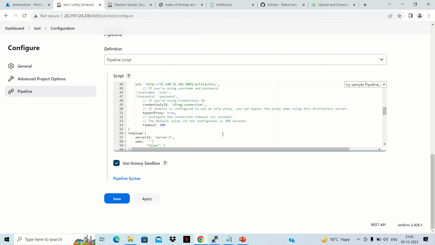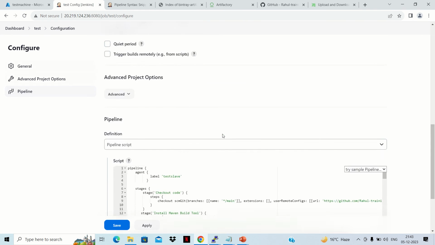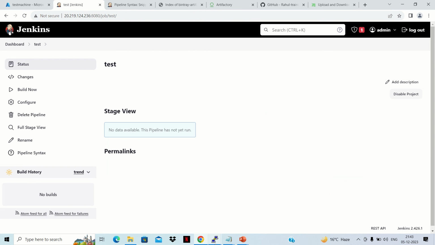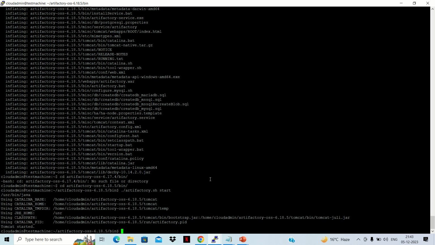So hopefully it should work, but let's see whether it works or not. So what we'll do, we'll save it. And one more setting we need to do in our this particular slave machine is that we need to add Jenkins user entry in order to get Tomcat successfully installed. So we'll get it done by using these following command.